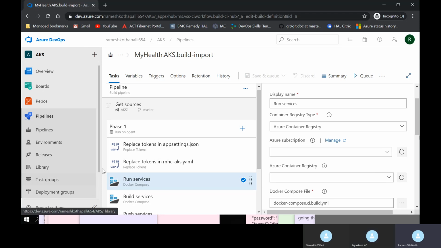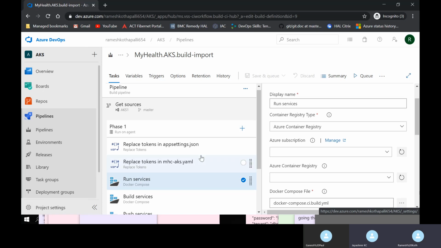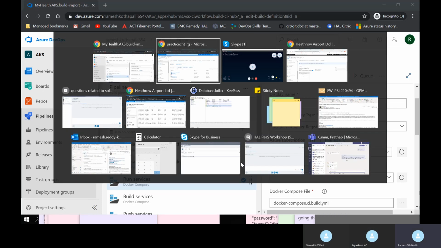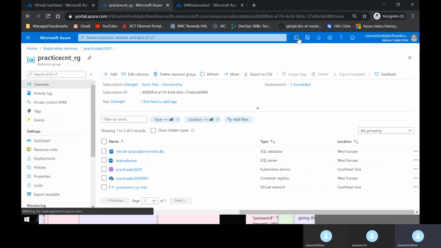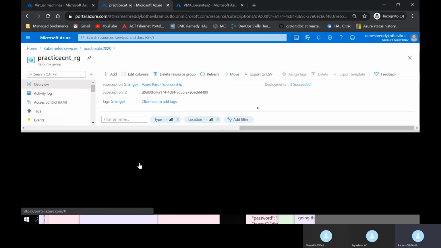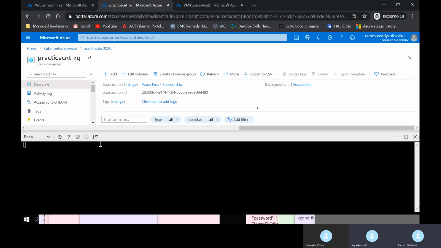I think we need to create a service connection. Can we go ahead and create the service connection? There is a command to do this, you need to create a service principal. Give me a second, I'll give that.